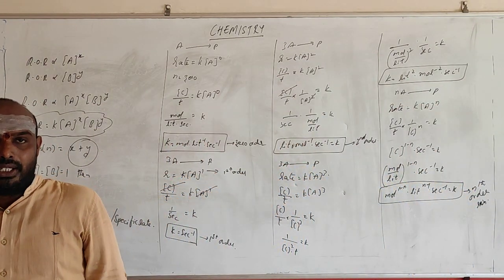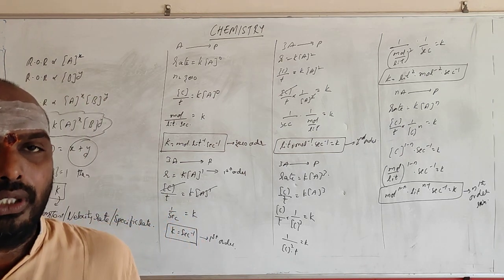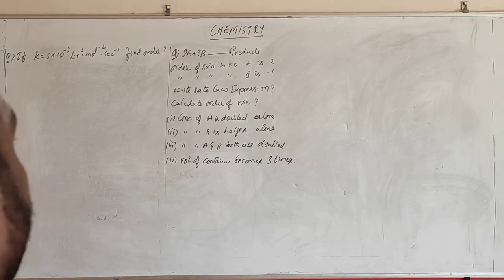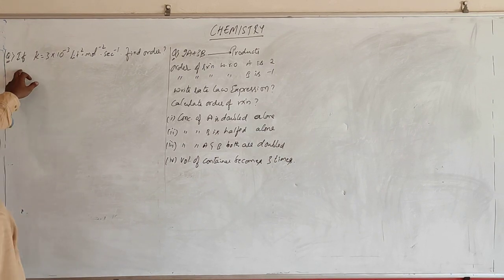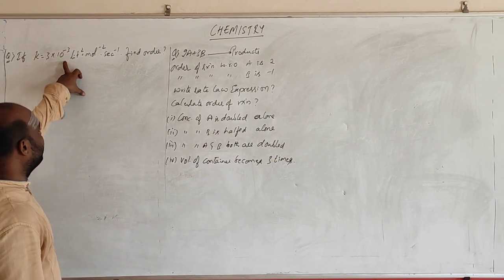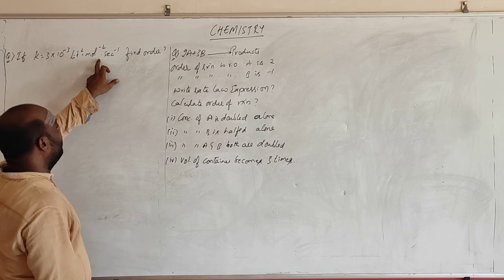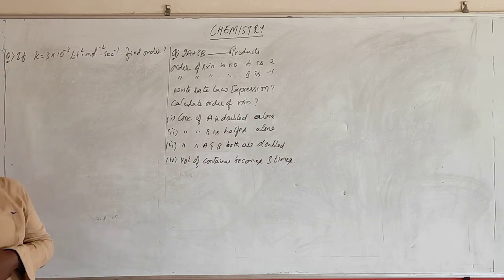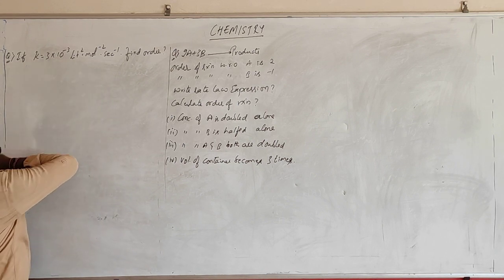Let us take some questions with respect to this to find out the order. So students, take the questions that are present here. If K is equal to 3 into 10 power minus 3 liter square mole power minus 2 second inverse, find the order of the reaction. So this is very clear, right? How can you make this one?